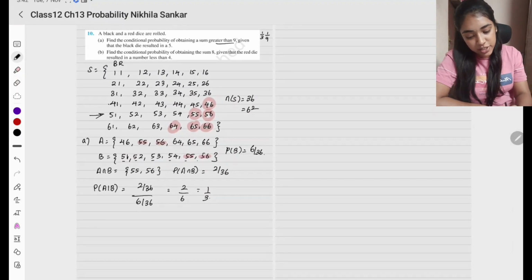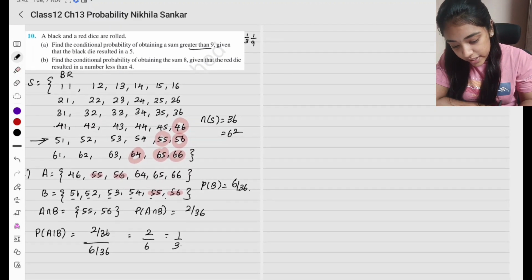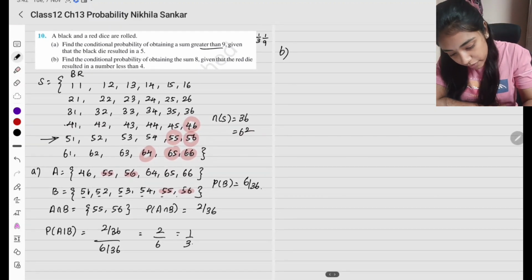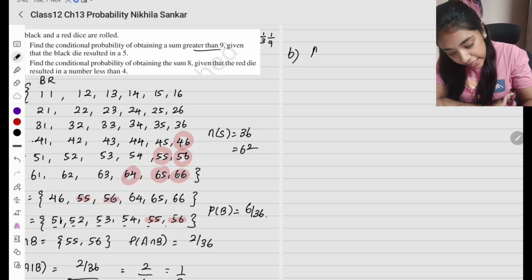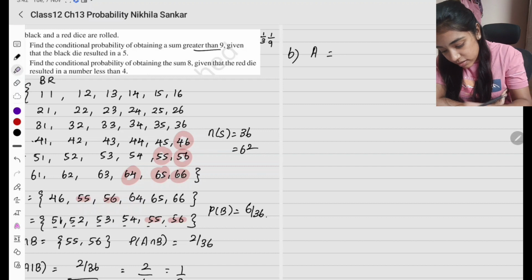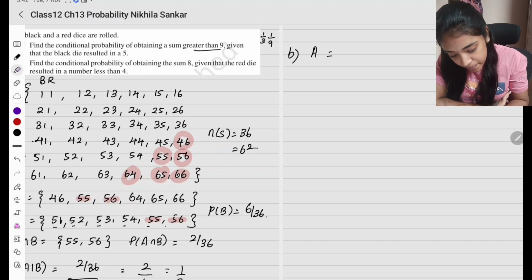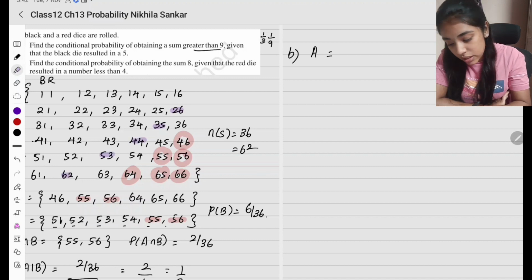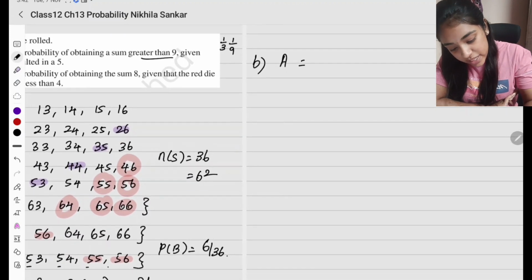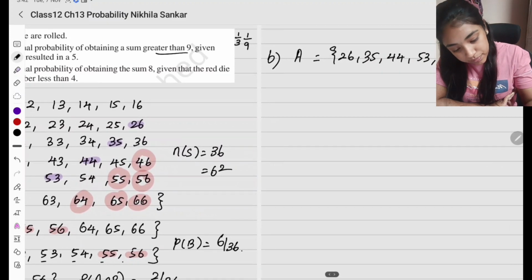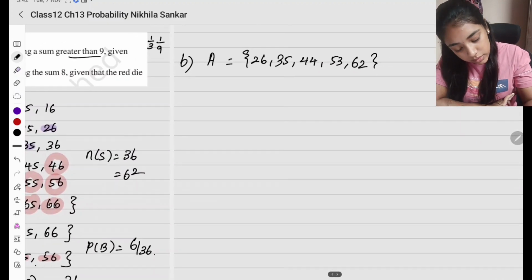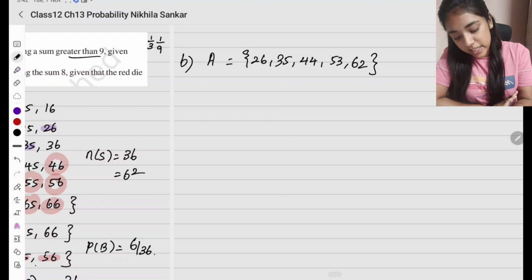Okay, so this is my first subsection. Second subsection, find the conditional probability of obtaining sum 8. What is my event A going to be? Sum 8, where does it come? Sum 8 is going to be 2 6, 3 5, 4 4, 5 3, 6 2. Okay, so this is exactly sum 8. So 2 6, 3 5, 4 4, 5 3 and 6 2. So this is my event A.